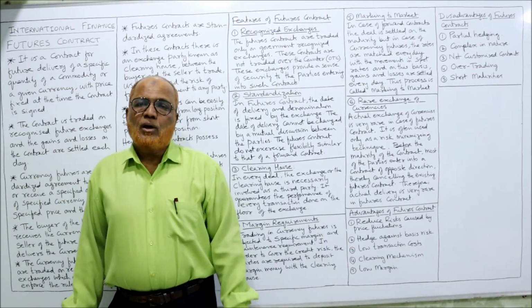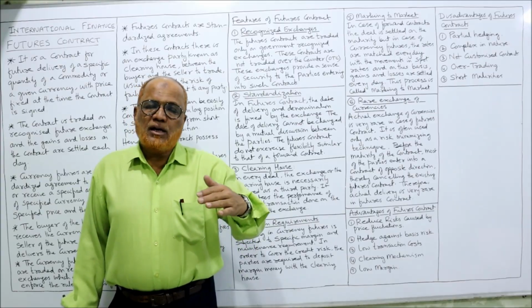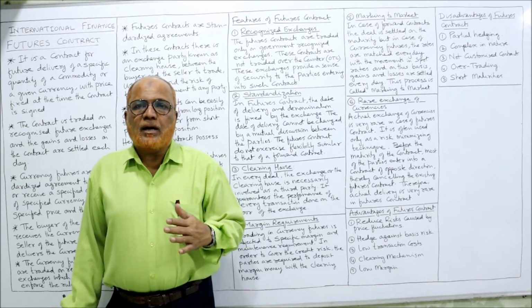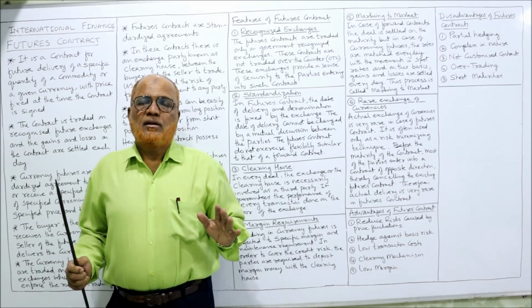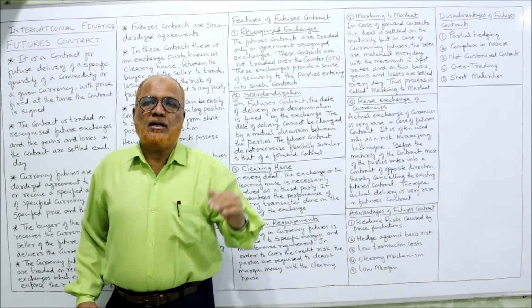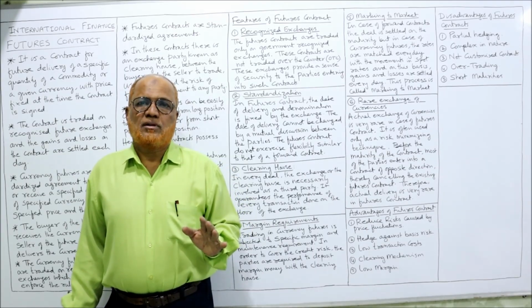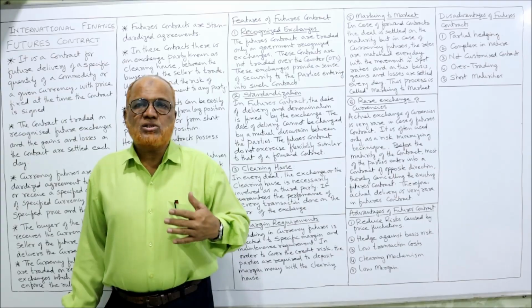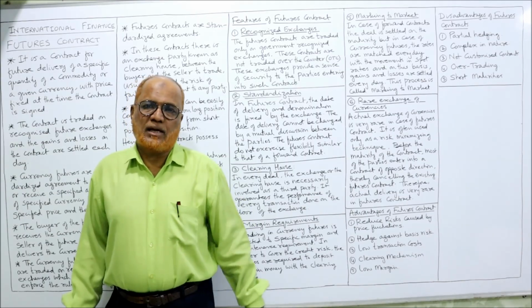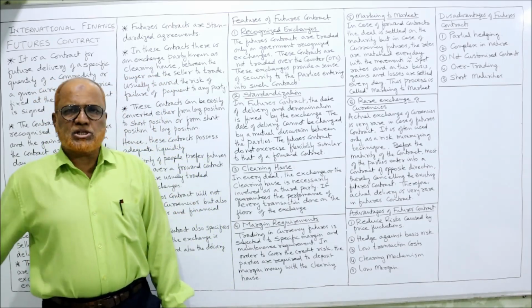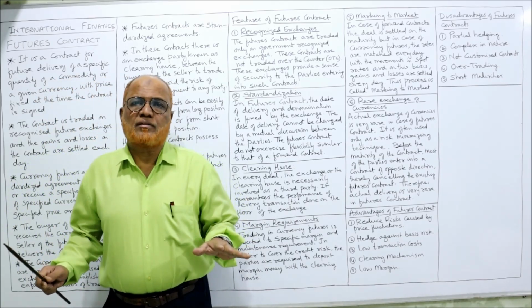That means, when the contract is entered in a recognized exchange, the parties will feel some security that definitely the other party is going to comply with it. There is no default. That is the sense of security the parties will get. Recognized exchanges. Secondly, standardization. Everything is fixed.